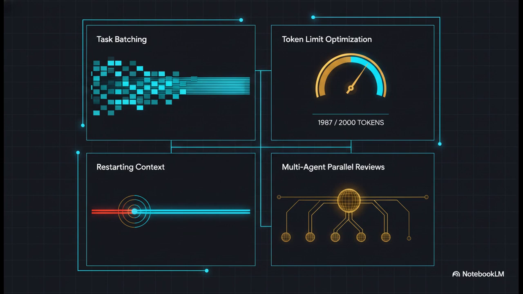To scale your command center efficiently, follow these rules. First, batch similar tasks. Ask for a summary, a rewrite, and a headline all in one single prompt. Second, keep your context files under 2,000 words. Third, if an error occurs, just click Restart Conversation from here, instead of constantly replying with, "No, I meant this." That just drags all the broken context along with you. And finally, for massive scalability, spin up multi-agent reviews. Having different AI subagents validating automated code outputs in parallel is so much faster and cleaner than doing it all in one massive chat thread.